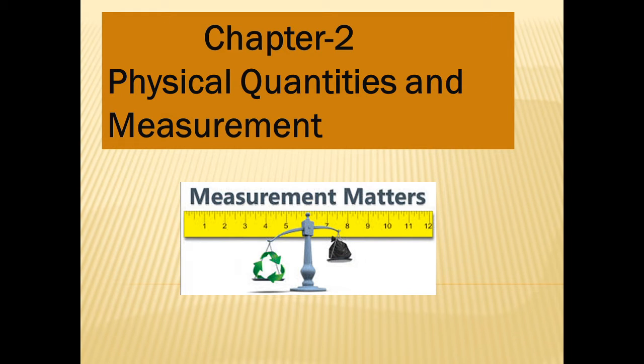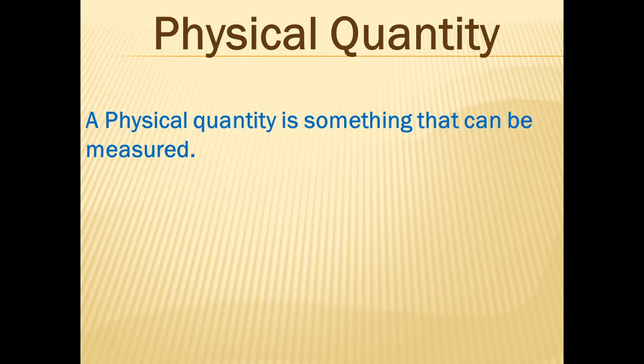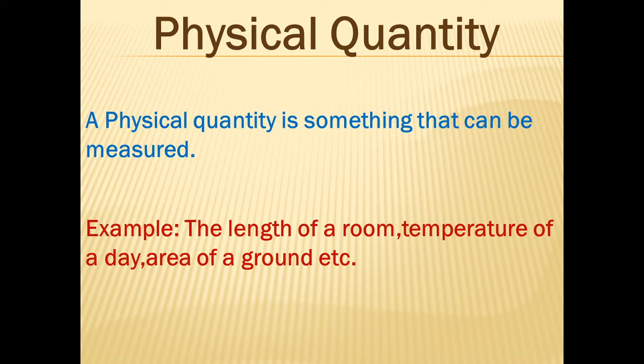Hello students, today we will start new chapter 2, that is physical quantities and measurement. First of all, we will discuss about physical quantity. A physical quantity is something that can be measured. For example, length of room, temperature of a day and area of a ground, etc. All these measurements such as length, mass, time are called physical quantities.